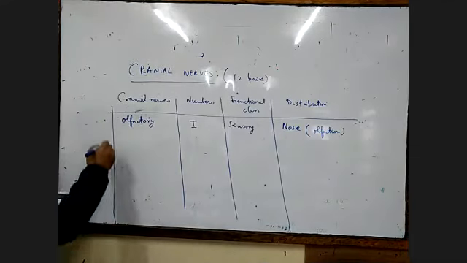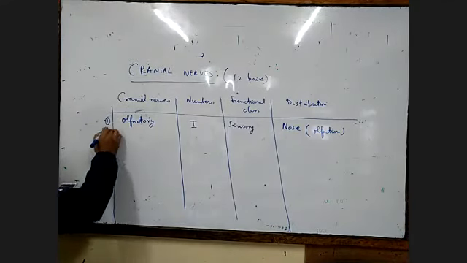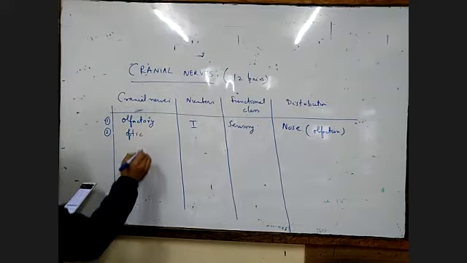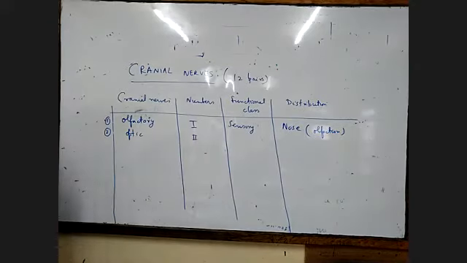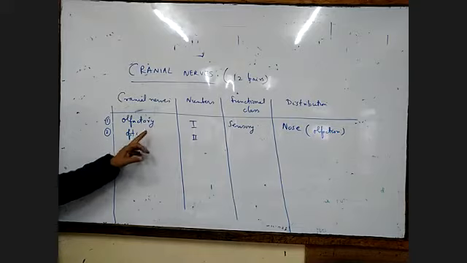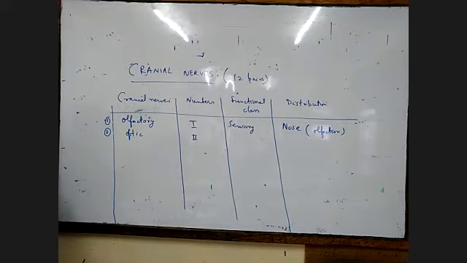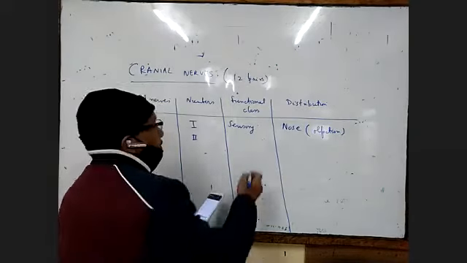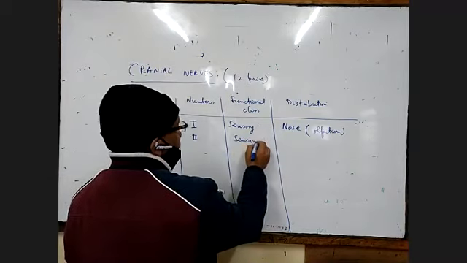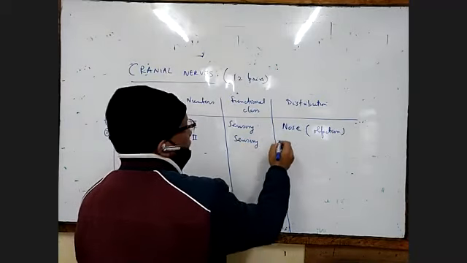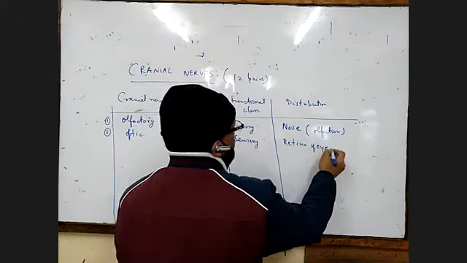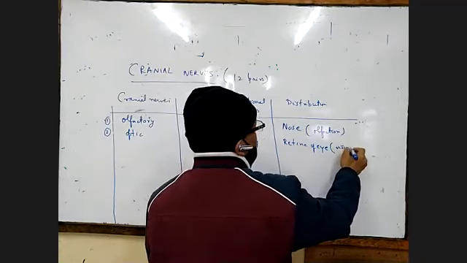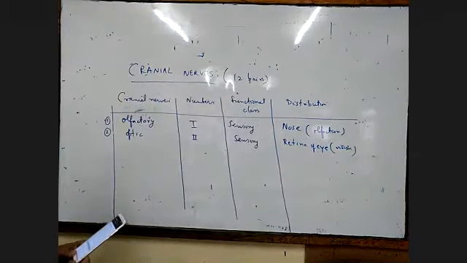Second one is optic. Optic, as the name indicates, is related to the eye, and it is designated as number two. Sometimes they don't give the name in the exam, they give only the number, so by number you have to recognize which one. It is also sensory. It supplies the retina of the eye and helps in vision.